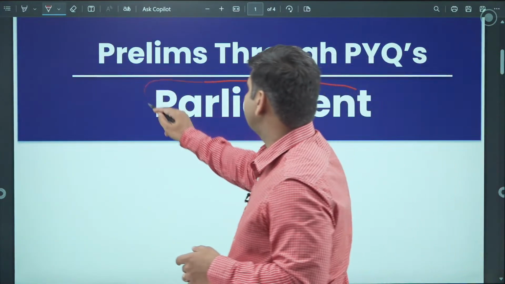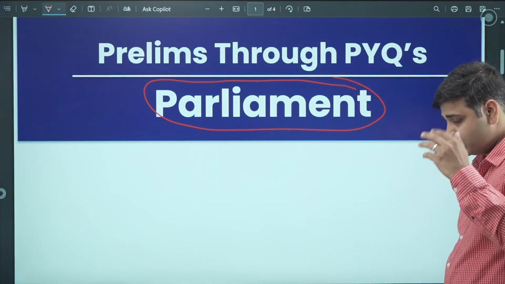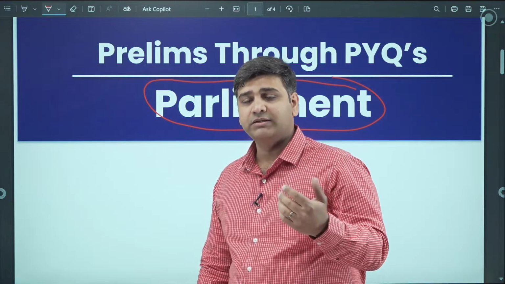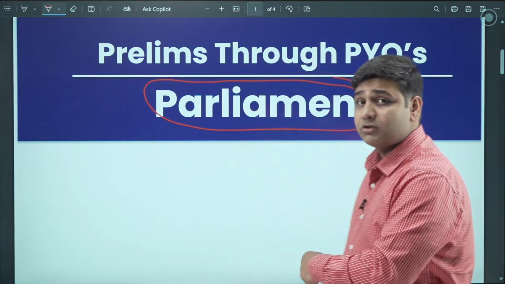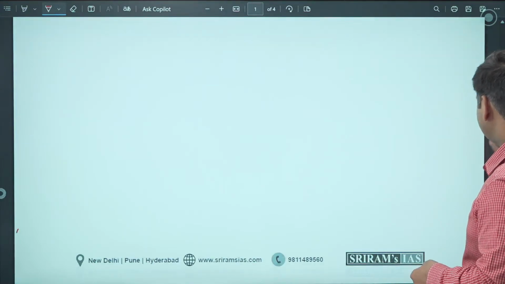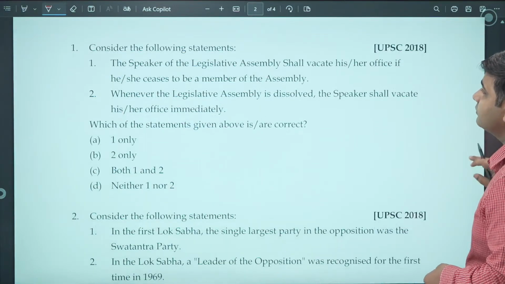In 2024, around 5 questions were asked out of the total 15 or 16 questions which were asked in Indian polity. 5 were asked from the topic of parliament. It's a very important topic. Let's dive deep and see what were the questions which were asked in the previous year related to this topic.